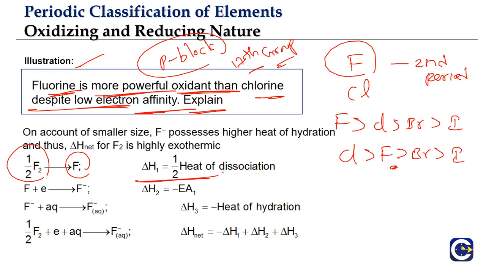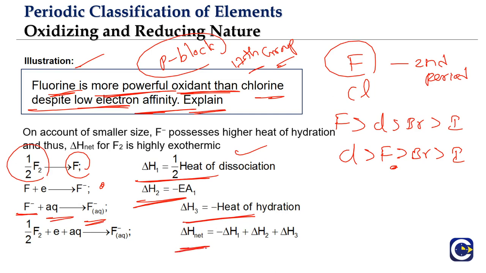There will be energy requirement. What is it? Half a mole, right? So we'll have half of the heat of dissociation. Then the atoms, electron will be added, gaseous atoms will form gaseous ions. What is it? Electron affinity, that will be negative. Then the gaseous ions will get into the aqueous solution, they will get hydrated, then we'll have hydration energy, that will be negative.